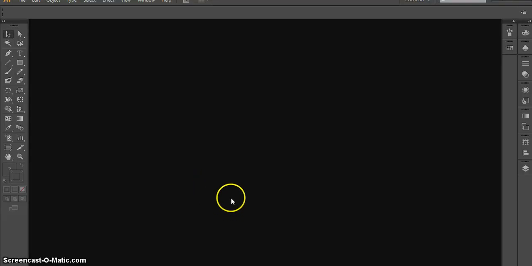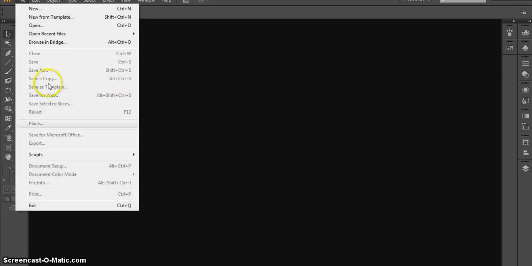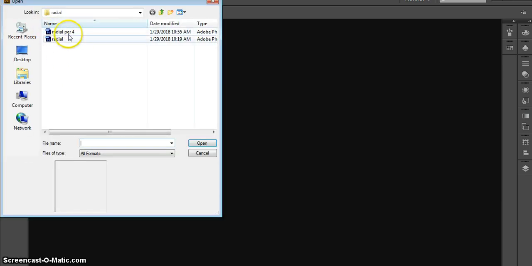This video is for VAT class, and it's going to go over how to move from your less is more based radial design in Photoshop into Illustrator, where we're going to vectorize it and play with color. So you're going to open up Illustrator, and you're going to File, Open your radial design. Now that's a Photoshop file, and that's okay.